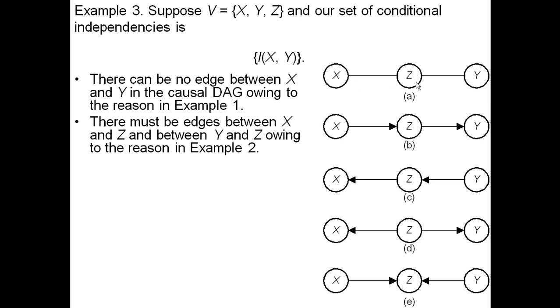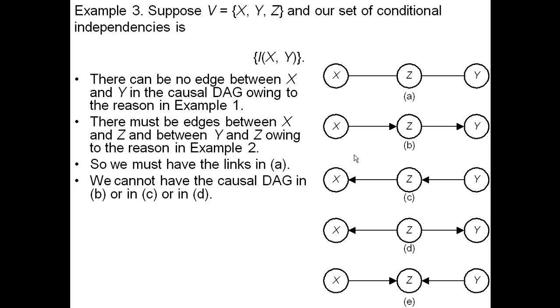X and z are not independent, and no variables render them independent, so there has to be an edge between them. Similarly, there has to be an edge between z and y, so the links have to be like this. If we have these three variables and the only thing we know is x and y are independent, then we know x and z are dependent, z and y are dependent, but x and y are not dependent, so there's no edge.